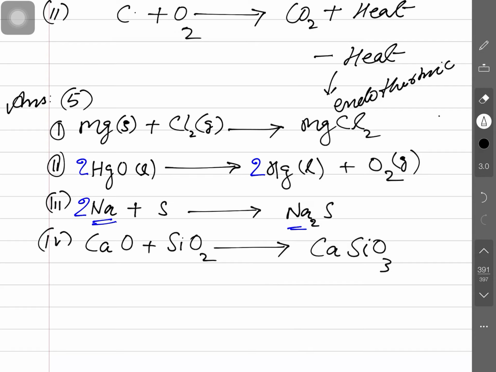Calcium oxide combined with silicon dioxide. One calcium, balanced. Oxygen, how many? One here and here 2, so 3 together. Silicon is balanced, oxygen is balanced, all are balanced here. So this chemical equation is already balanced, and there is no need to balance it.